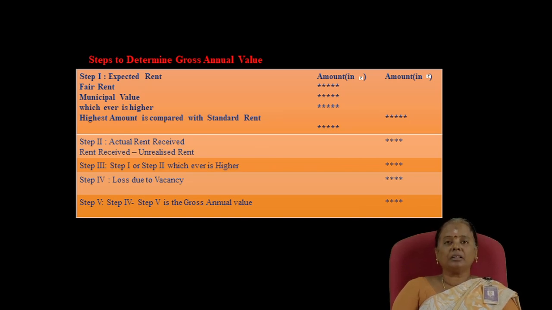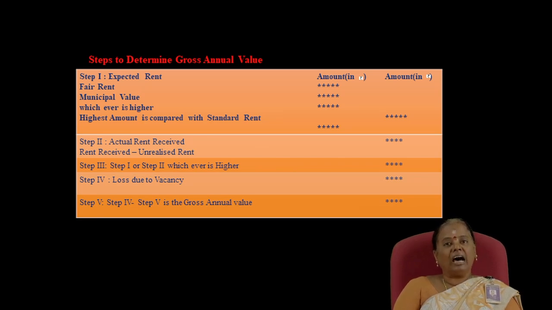Actual rent received means the rent which is actually received by the owner of the property, and unrealized rent means the rent which could not be recovered from the tenant. In order to deduct the unrealized rent from the actual rent received, the assessee has to satisfy the 4 conditions.